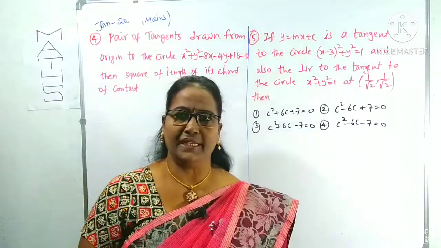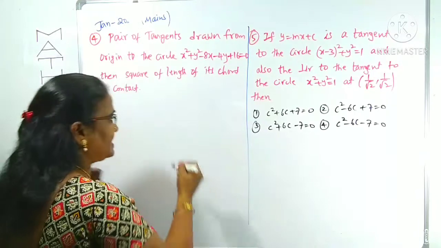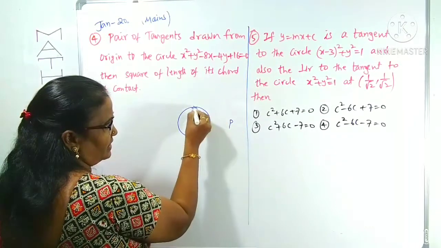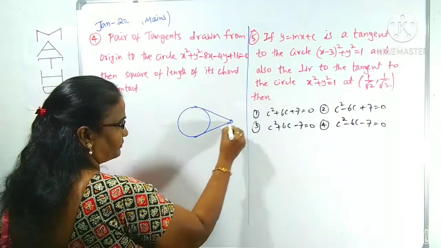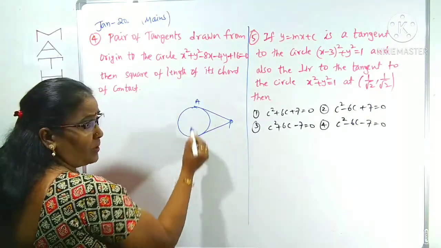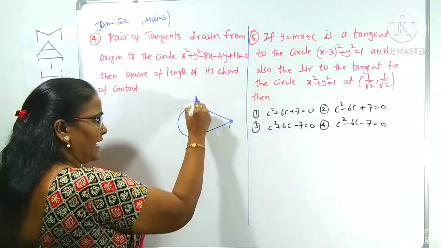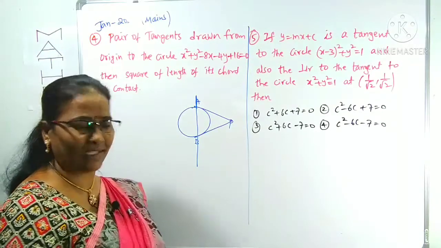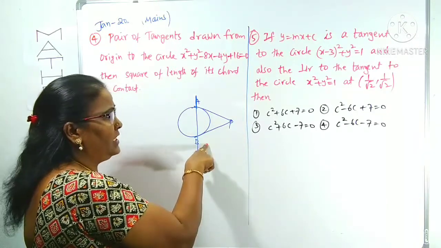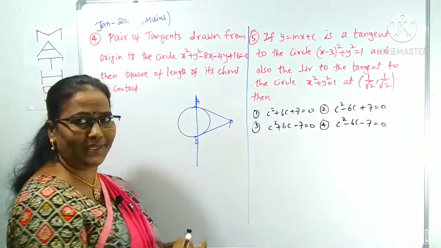I discussed the definition of the chord of contact in lecture 2. We can understand it: chord of contact means the line joining the points. Suppose this is a circle. From a point we can draw two tangents to the circle. Those two tangents meet the circle at two points A and B. These are called points of contact of tangents drawn from the point. We can join those as a line. This line is called the chord of contact. The line AB is called the chord of contact. Means the chord of contact is the line joining the points of contact of tangents drawn from the point to the circle.